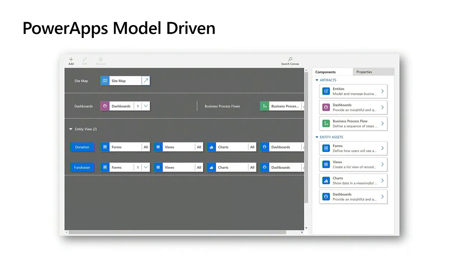So with model-driven apps, what you would do is you would decide on your entities that you are going to be using, your dashboards that you want to populate, and it goes and generates the user interface for you. For those of you who have worked with Dynamics 365, the interface is very similar to a Dynamics 365 interface.